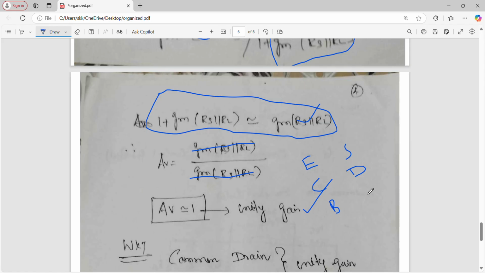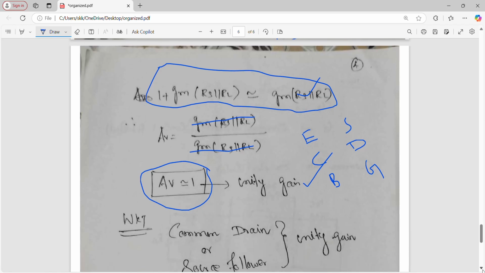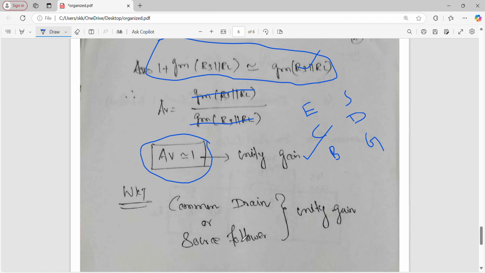Then the base is similar to the gate. So here also the voltage gain is unity, hence for common drain the voltage gain is unity. This will be proved. This is your 16 mark question, 13 mark question, common drain or source follower.